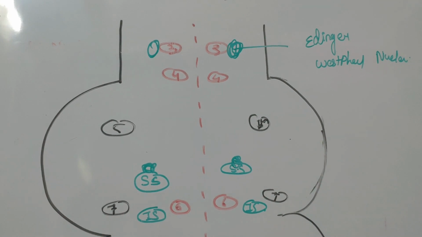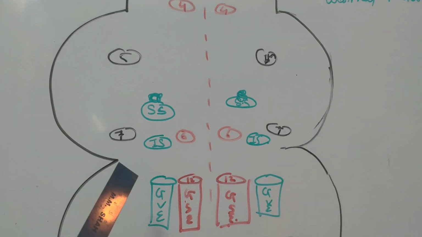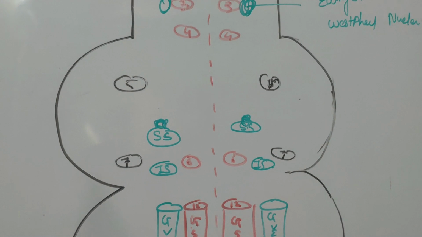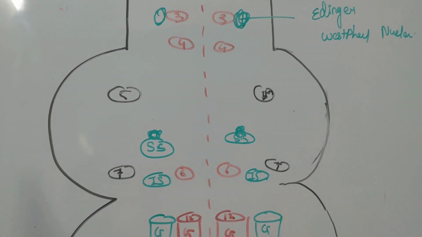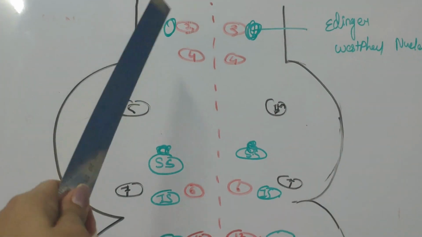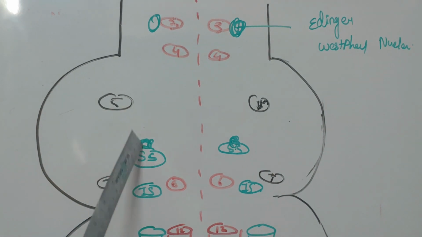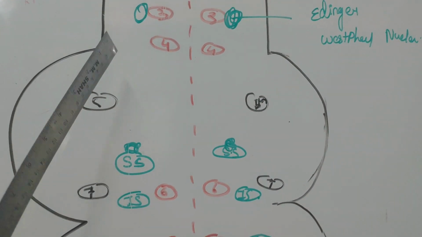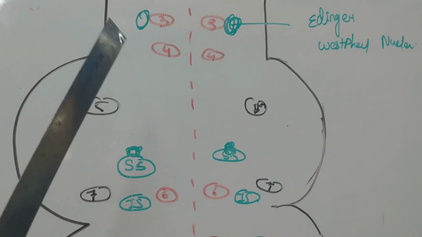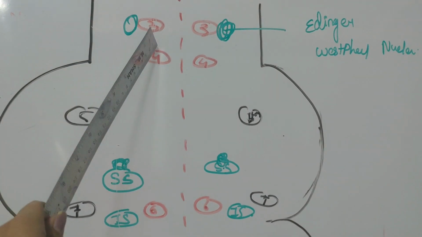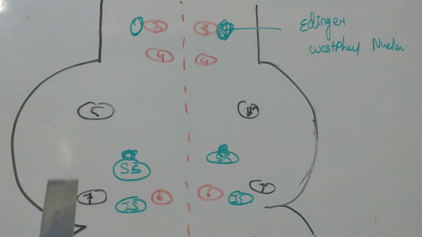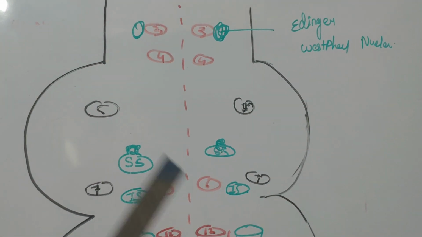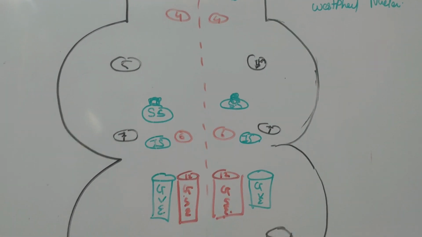Now what is the function of Edinger-Westphal nucleus? As it is general visceral efferent, it also supplies the parasympathetic chain. So this whole chain acts as a parasympathetic chain. Directly this Edinger-Westphal nucleus gives its fibers to the motor nucleus of third cranial nerve and it gives fibers to the pupil. So it is responsible for the pupillary activity.